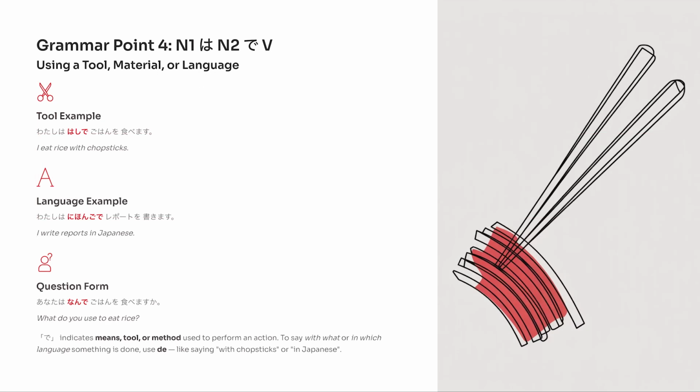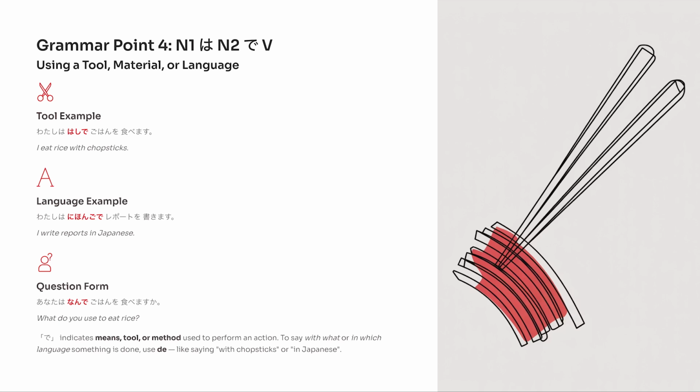Next, let's learn how to describe the tool, method, or language used to do something. The pattern is Noun 1 は, Noun 2 で verb. Here, the particle で shows the means or method used for the action. For example, 私は箸でご飯を食べます。I eat rice with chopsticks. In this sentence, 箸で means with chopsticks.